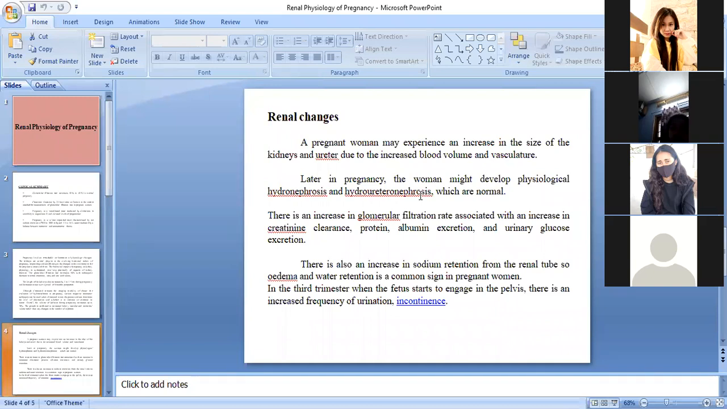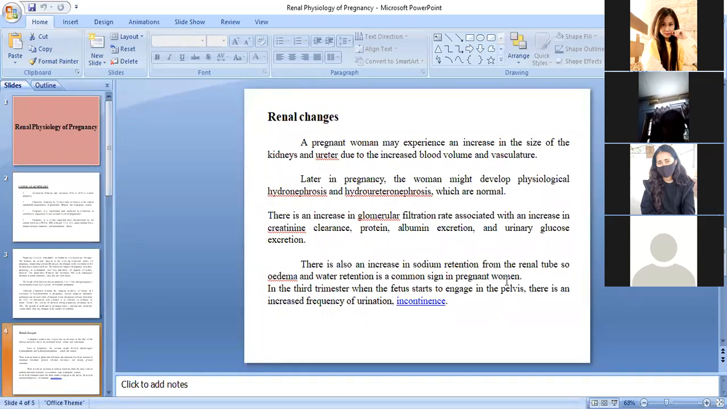There is an increase in GFR associated with an increase in creatinine clearance, protein, albumin excretion, and urinary glucose excretion. There is also an increase in sodium retention for the renal tube. So edema and water retention is a common sign in pregnant women. Edema means what?